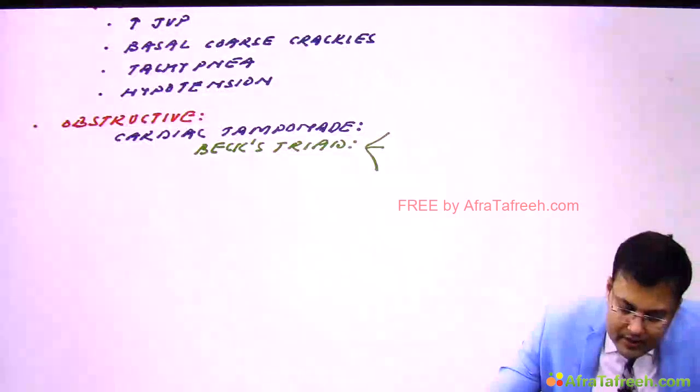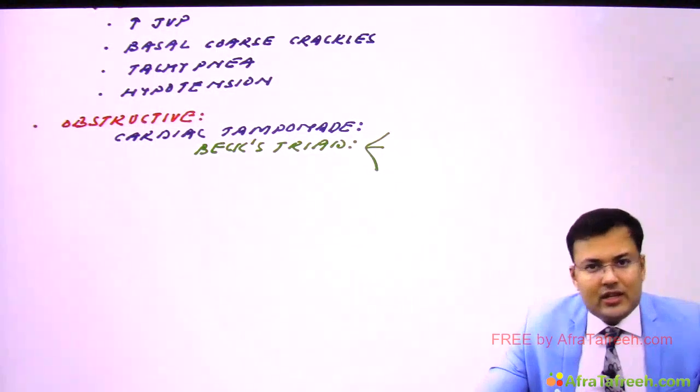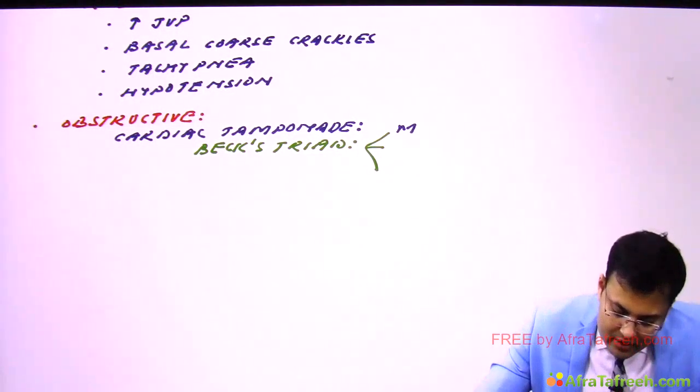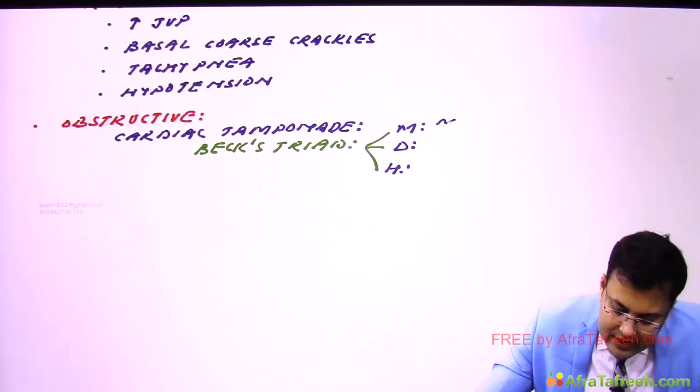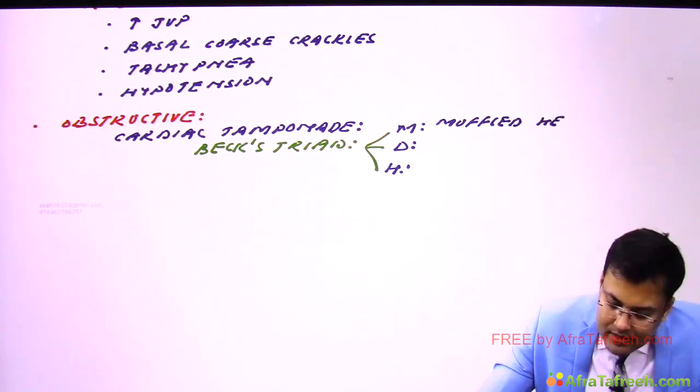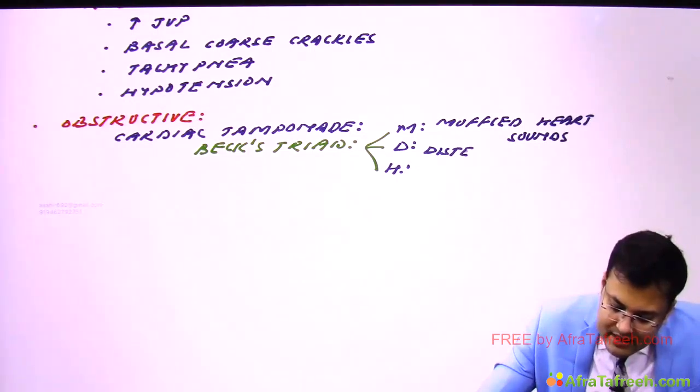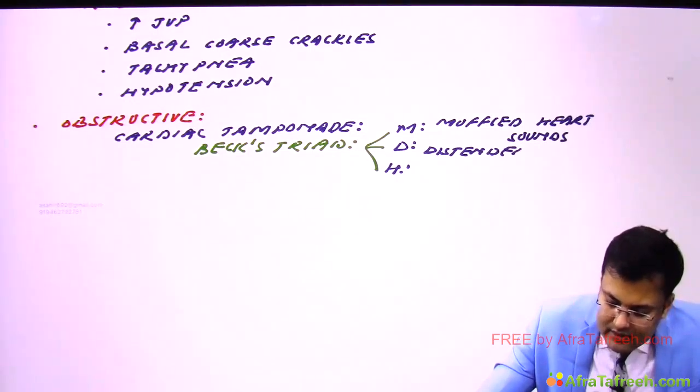And how to remember? The mnemonic is MDH. Clear? So M is muffled heart sounds, D is distended neck veins, and H is hypotension.